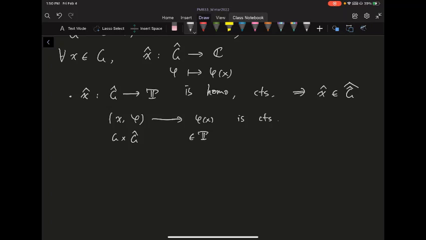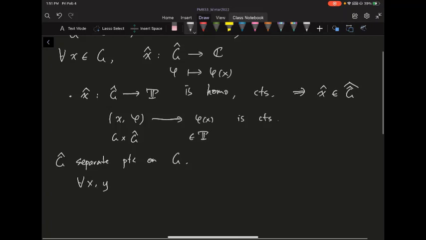All right, and moreover, I want to point out one thing. If you recall, we know G hat separates points on G. In other words, if you have any x and y not the same on G, then you can find some character that identifies these two. This only happens when we have an abelian group here. So you can see they're different by some character, so phi of x is not equal to phi of y.